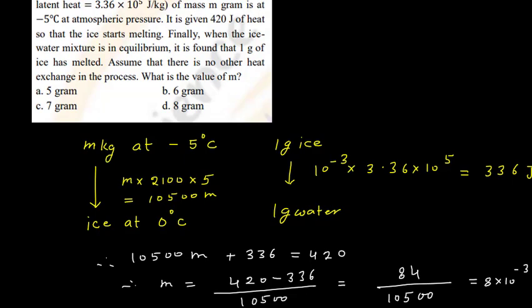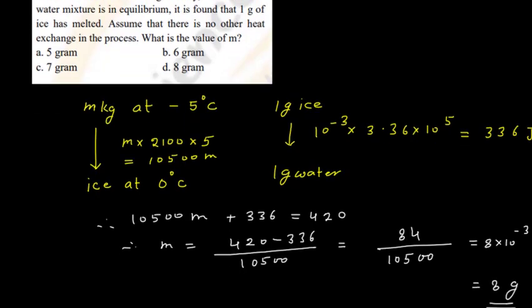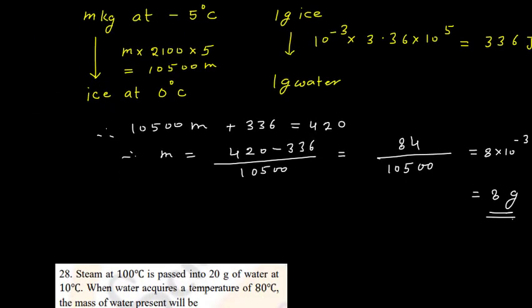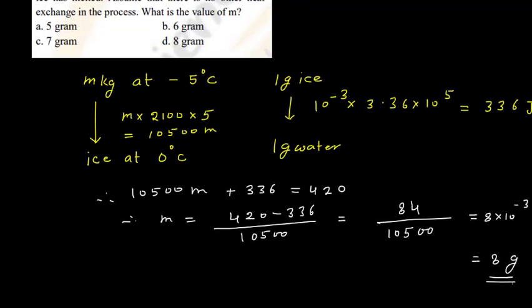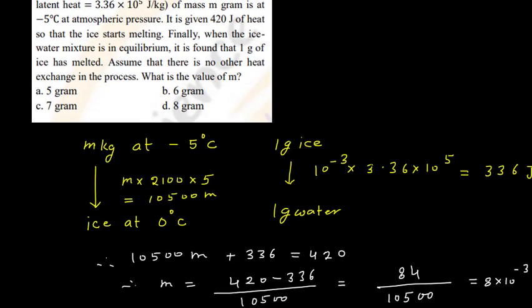And to convert 1 gram of ice into 1 gram of water, 1 gram is nothing but 10 power minus 3 kg. So we are writing this in terms of kg, into 3.36 into 10 power 5, that gives 336 joule. So this 336 joule plus this 10500 m joule, their total will be equal to 420 joule. From this, if we calculate, we get the value of m as 8 into 10 power minus 3 kg, that is equal to 8 gram. So 8 gram is the quantity of ice that is required.